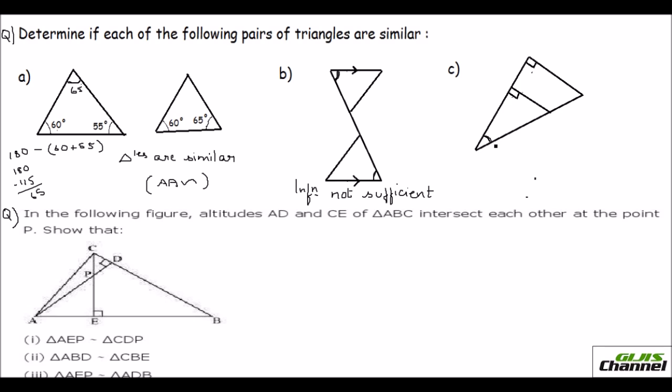Instead, you look at this angle. This is a common angle, right? This is common to the smaller triangle as well as the bigger triangle. So since we have two angles equal, you can say that yes, it is similar. By what theorem? What postulate? It is the AA postulate. That's it. So we are done with the first problem.